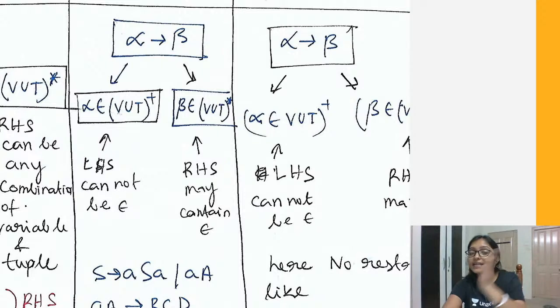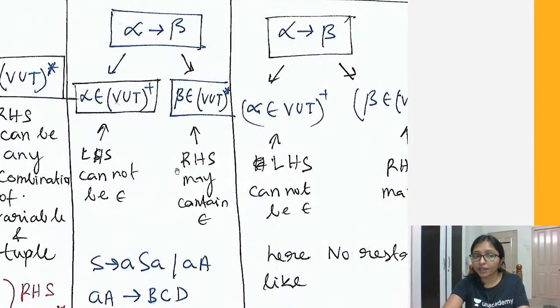And in the right hand side there can be epsilon also.